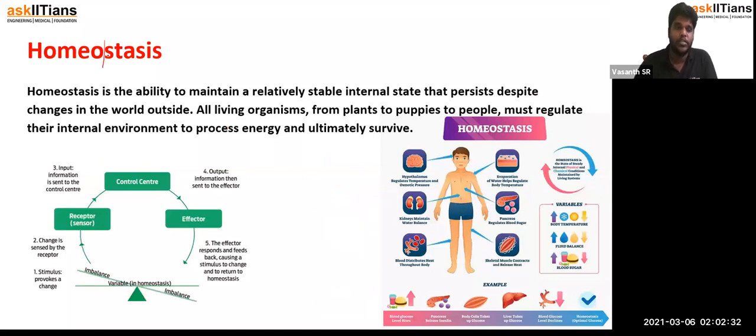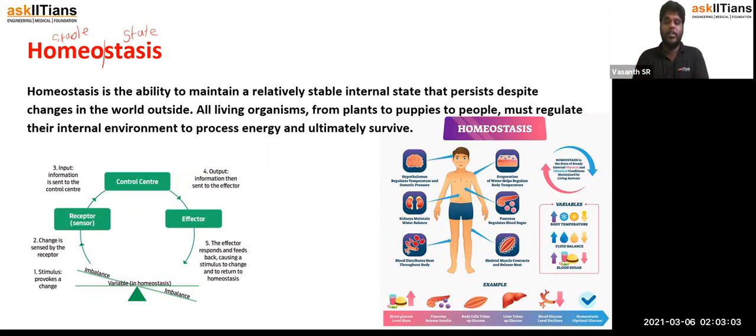Homeo means equilibrium or stabilized. Stasis means state. So it is the state of stability. So homeostasis is like when the body is in control of itself. When a complete imbalance happens, the body goes out of control.